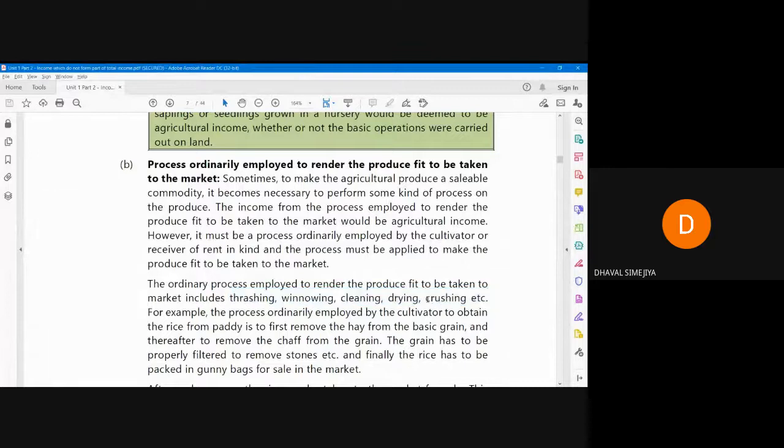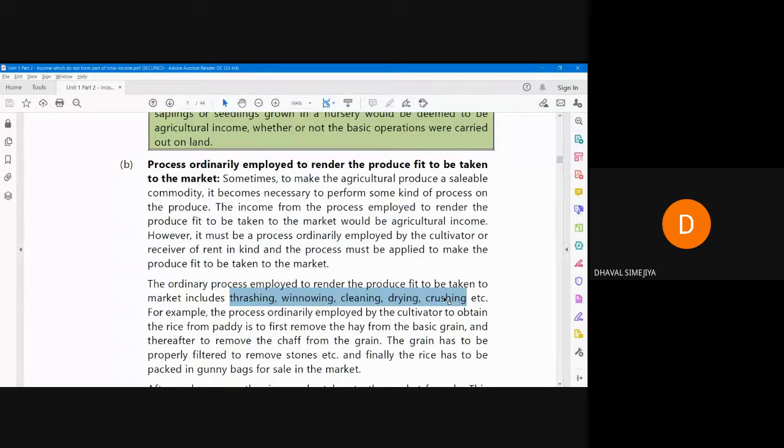Crushing. Sometimes you have to crush your produce. Drying means if your produce is wet, for example rice will be wet, you have to clean it, dry it. So these are the processes. You cannot sell directly without doing so. So these will be considered as ordinary process.